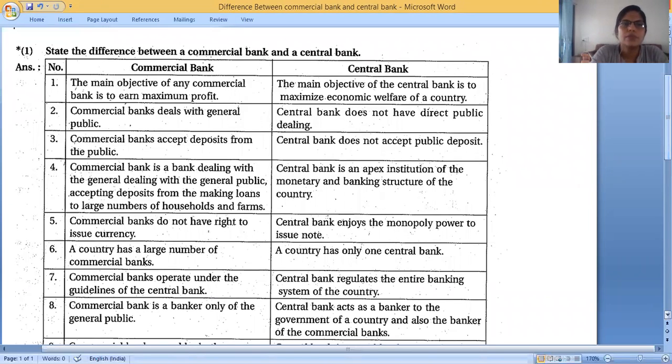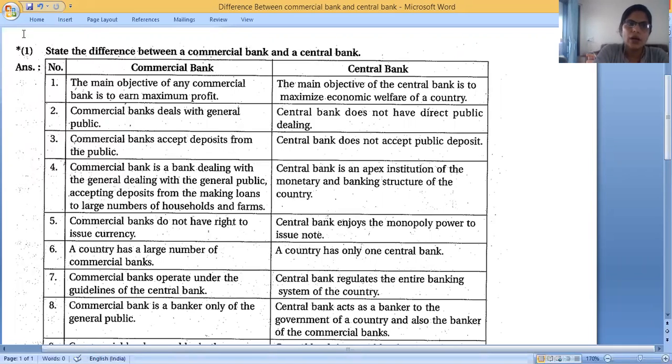State the difference between a commercial bank and a central bank. You know the meaning of the central bank and the meaning of the commercial bank, but there are other things also, so we can write this difference. Actually, this question carries 3 marks in the fourth section of our textbook, and this question has repeated in the last 2 years, so it's an important question. You have to write the same answer in your notebook.